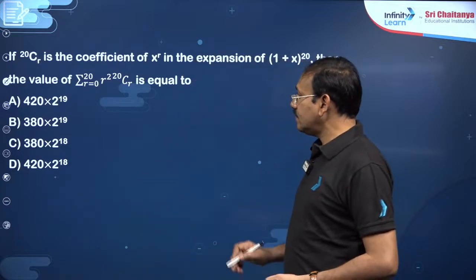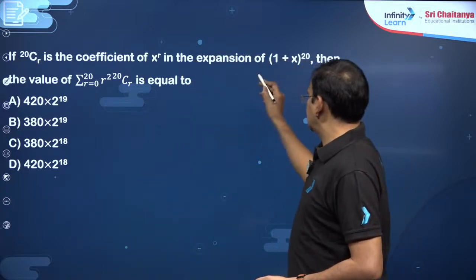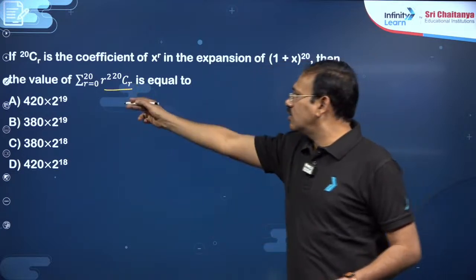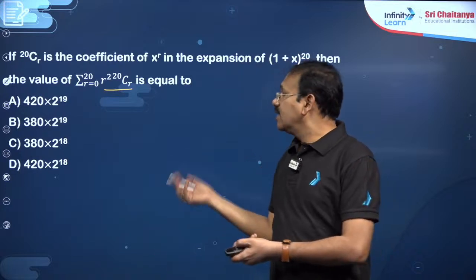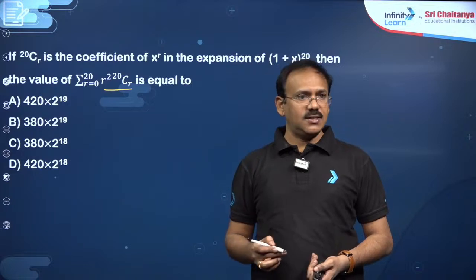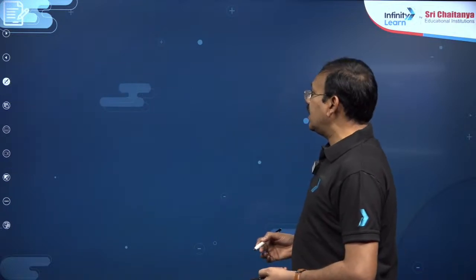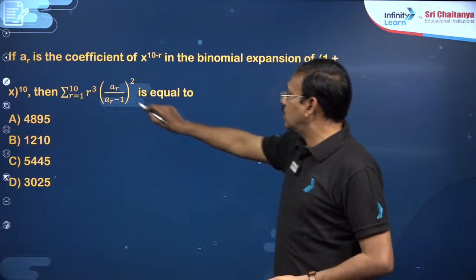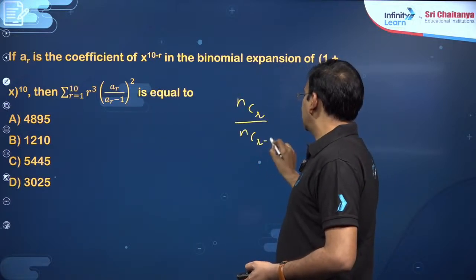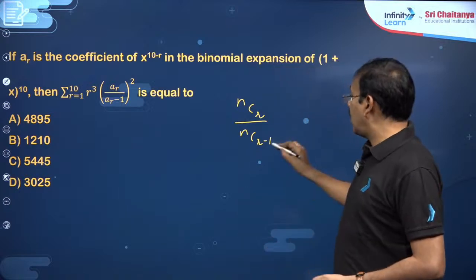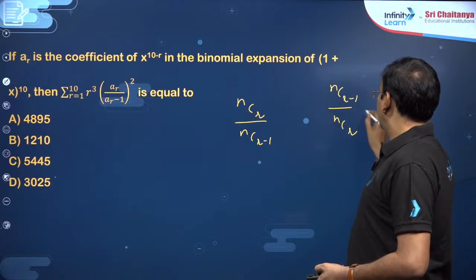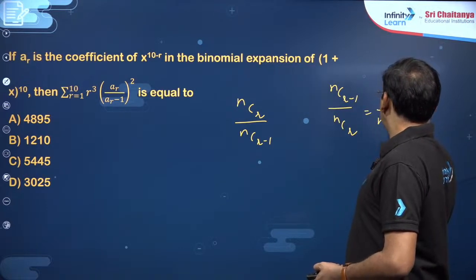And then you see here also, to answer this question, here n is 20, r square 20Cr is given. R is equal to 0 is fine, it becomes 0. Then you just require the property sigma r square into nCr. Okay, dear students. In this way we can say here also a_r by a_(r minus 1), nCr by nC(r minus 1). We have the property for nC(r minus 1) by nCr, which will become r by n minus r plus 1.